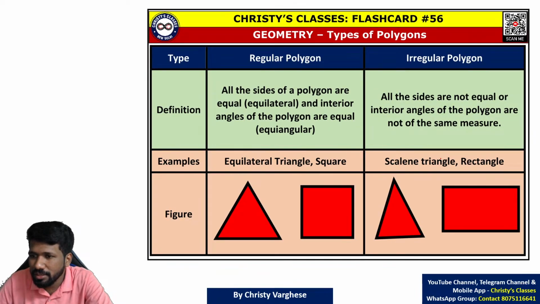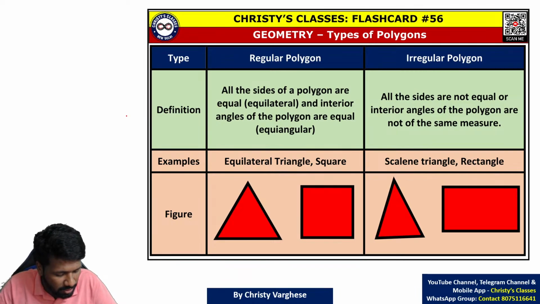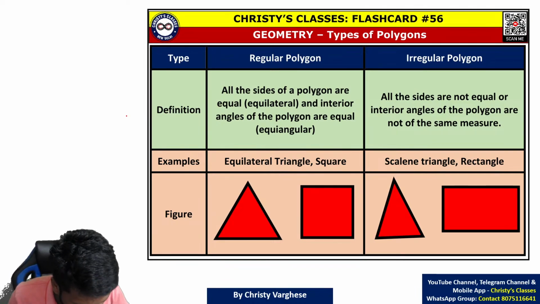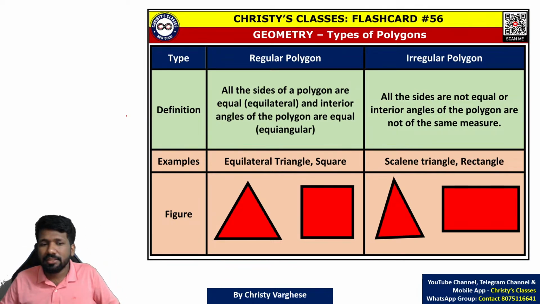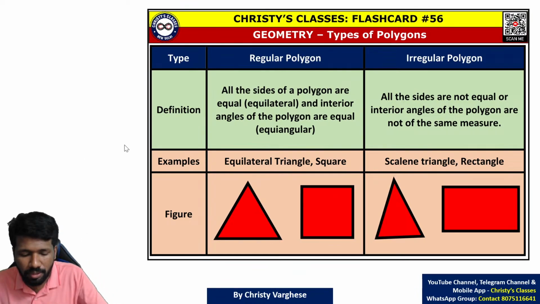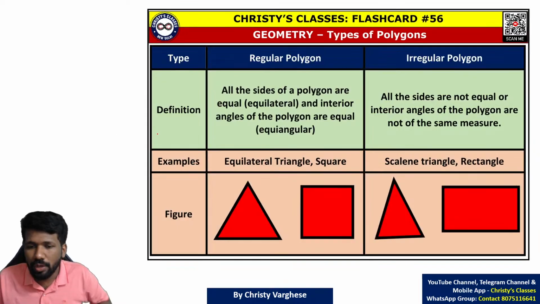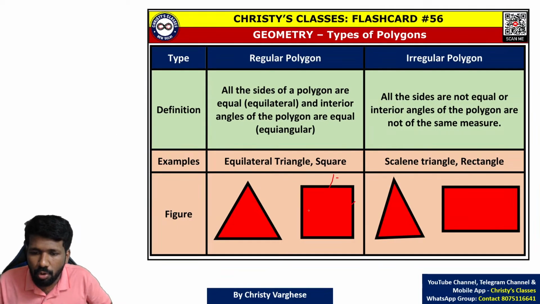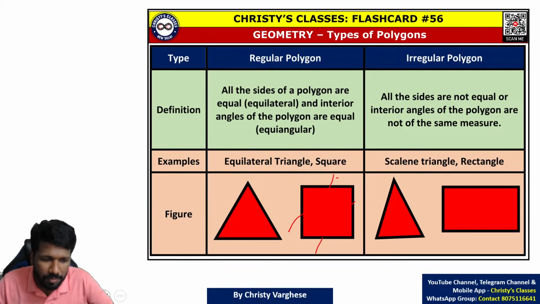So a regular polygon means a polygon which is equilateral and equiangular. Regularity and irregularity is one way you can categorize polygons. If all sides are equal and all angles are equal, that is called equilateral and equiangular respectively. In that case, that polygon is called a regular polygon. For example, square is a regular quadrilateral, because all sides are equal, all angles are also equal.